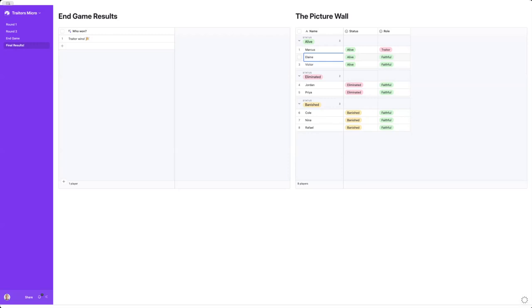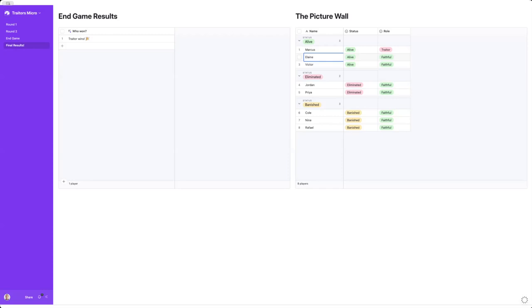And you can play as a faithful too. There's no requirement that you play as the traitor. If you play as a faithful, you just can't do the murdering, but that's okay. It basically follows that general framework through 3 rounds, just really quick.